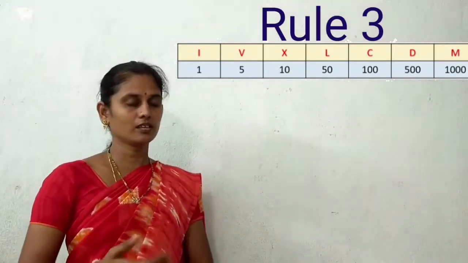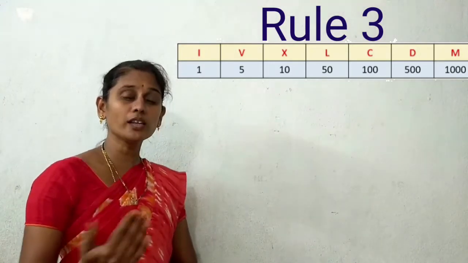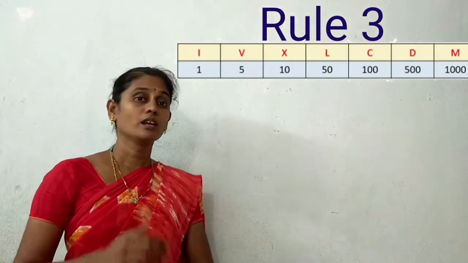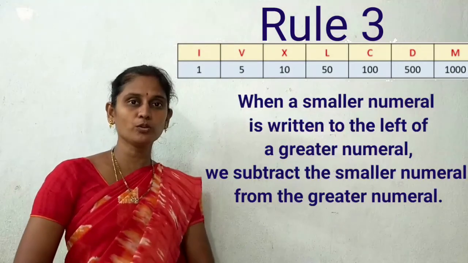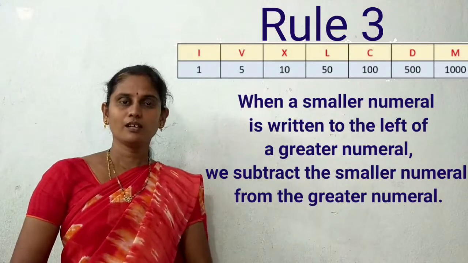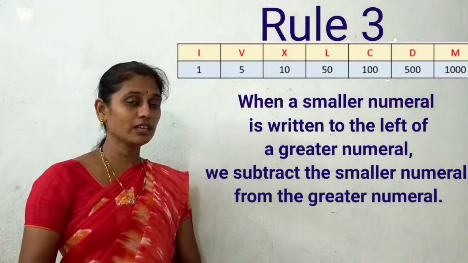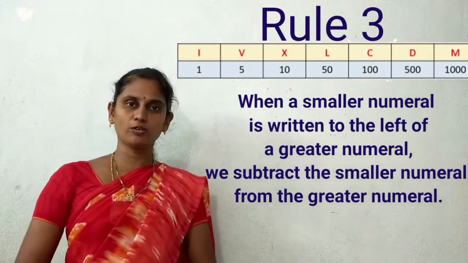Rule number 3. When a smaller numeral is written to the left of the greater numeral. In rule 2, we wrote it to the right of the greater numeral.